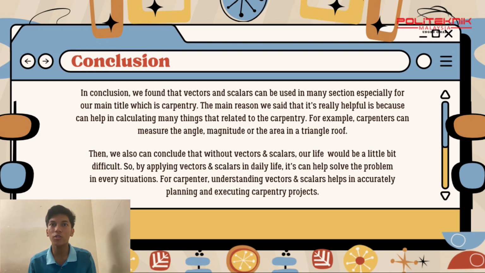We can also conclude that life without vectors and scalars would be a little bit difficult. By applying vectors and scalars in daily life, it can help solve problems in every situation. For carpenters, understanding vectors and scalars helps in accurately planning and executing carpentry projects.